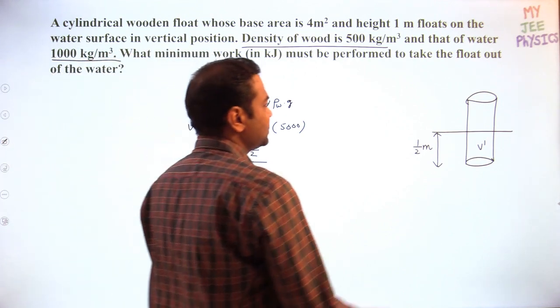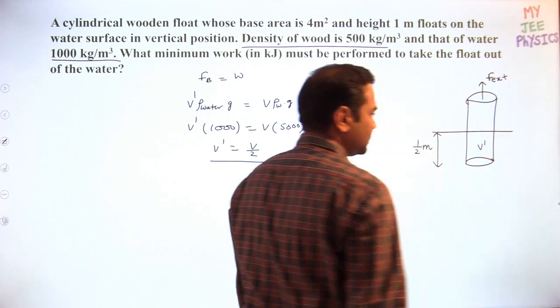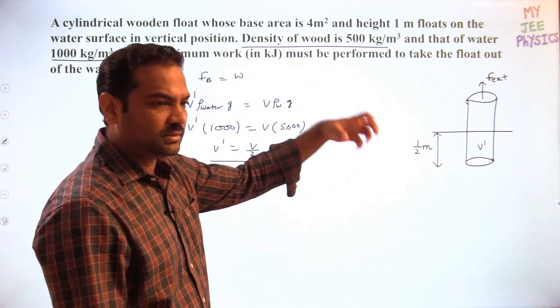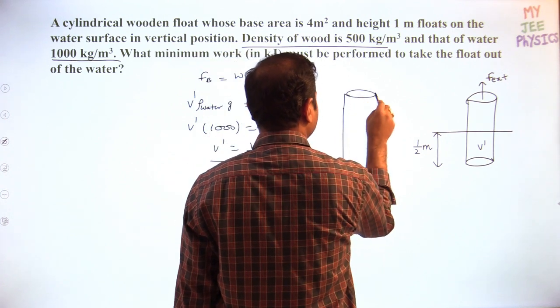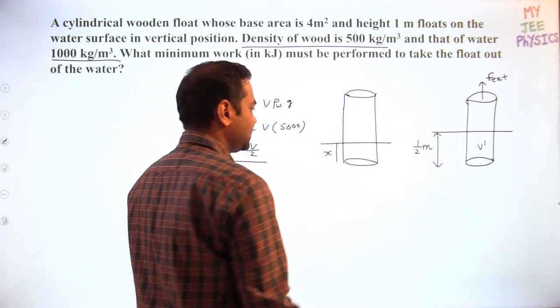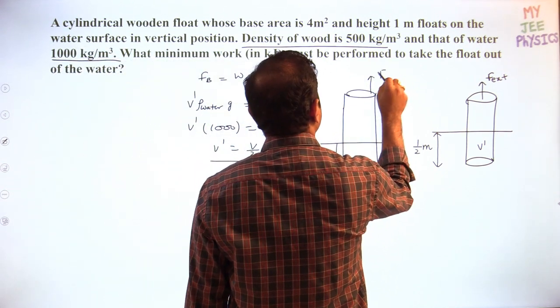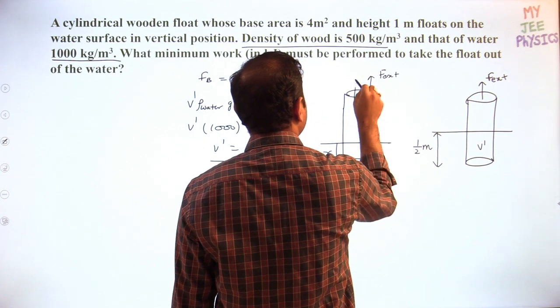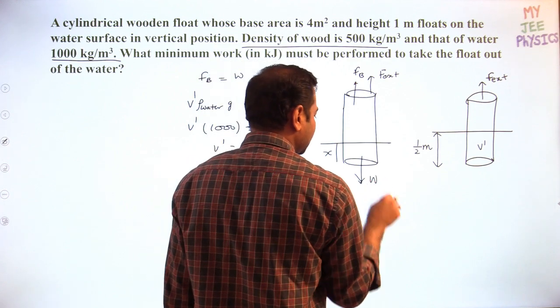Now the question is, suppose we need to apply an external force to take it out, so that we can pull the cylinder outside. In a random case, suppose the cylinder length inside the water is x. Now I'm applying the external force upward. Obviously buoyant force also will act upward. Buoyant force decreases. That's why we need to apply the external force.